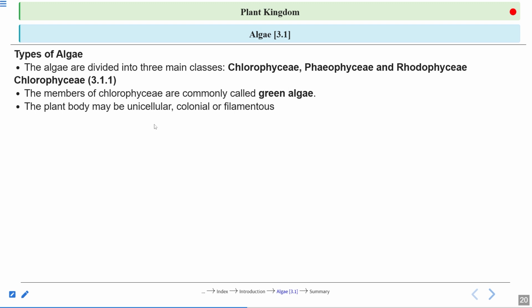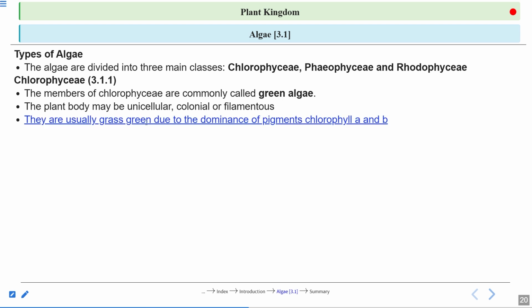If you see the body of the Chlorophyceae, they can be unicellular, colonial, or filamentous. And they are usually grass green due to the dominant pigments chlorophyll a and b. So why are they green in color? Because they possess the two very important pigments a and b, right? The pigments are localized in definite chloroplasts. Where is this chlorophyll present? Chlorophyll is present in the chloroplast.